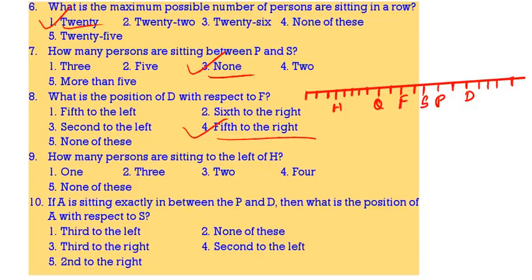Then how many persons are there to the left of H? 3 persons. If A is sitting exactly in between P and D, then what is the position of A with respect to D? Second to the right is the correct answer.